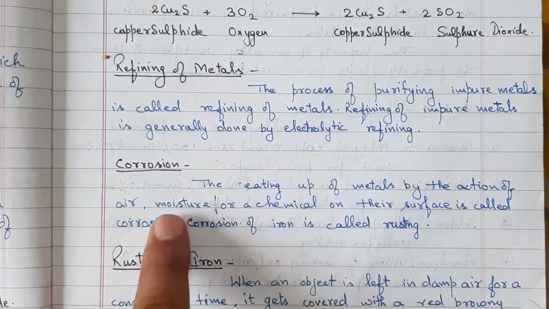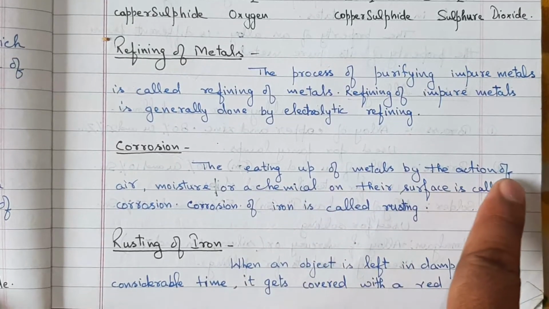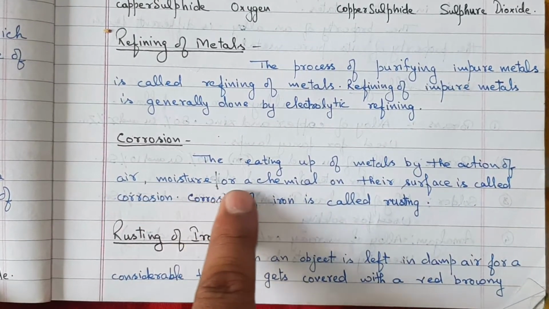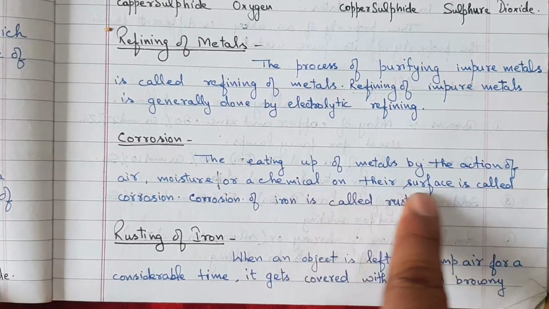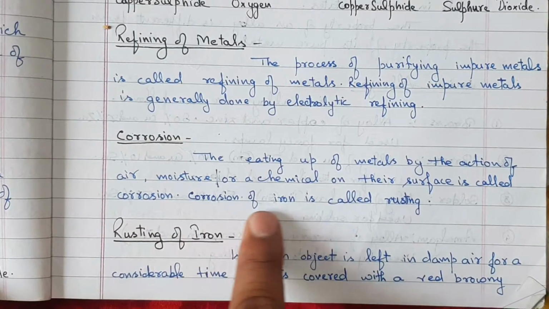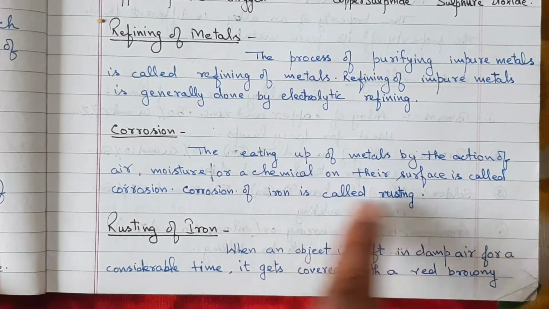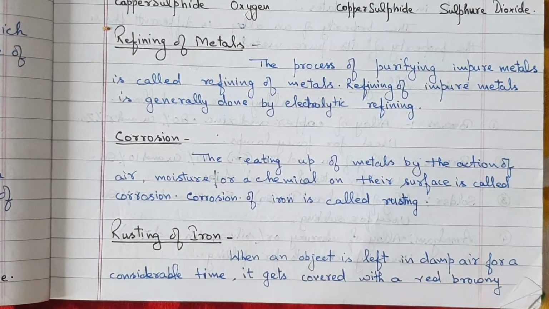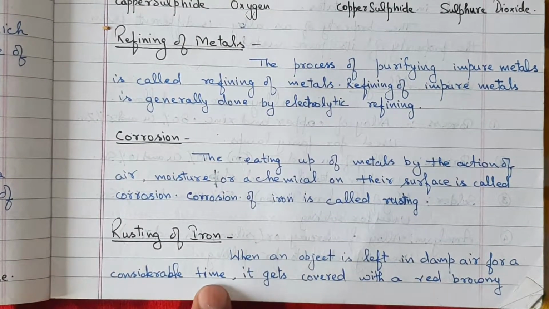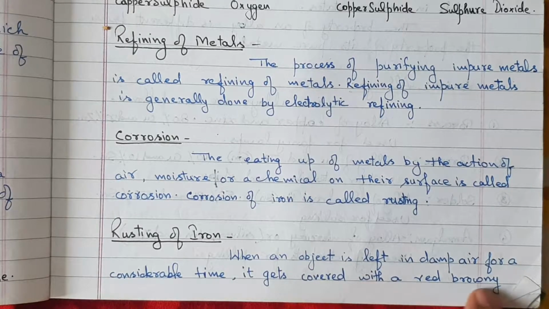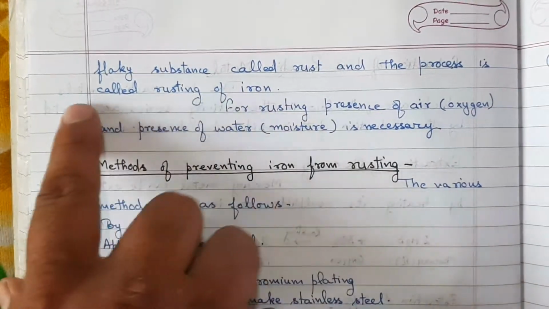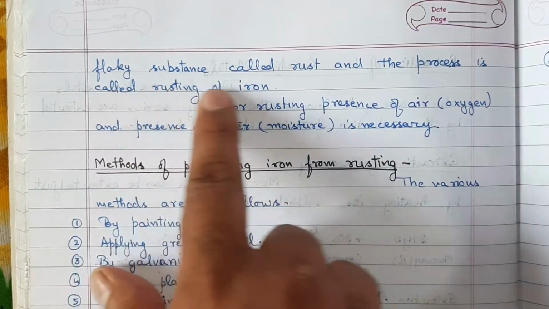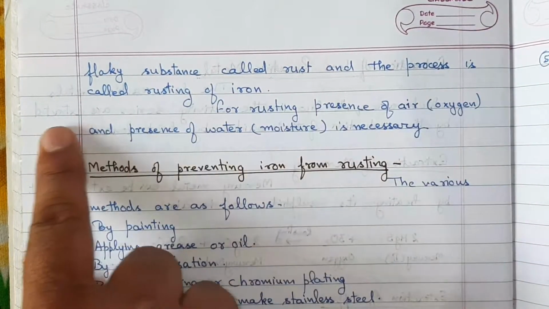Corrosion. The eating up of metal by the action of air, moisture or a chemical on their surface is called corrosion. Corrosion of iron is called rusting. Rusting of iron. When an object is left in damp air for a considerable time, it gets covered with a red-brownish flaky substance called rust, and the process is called rusting of iron.